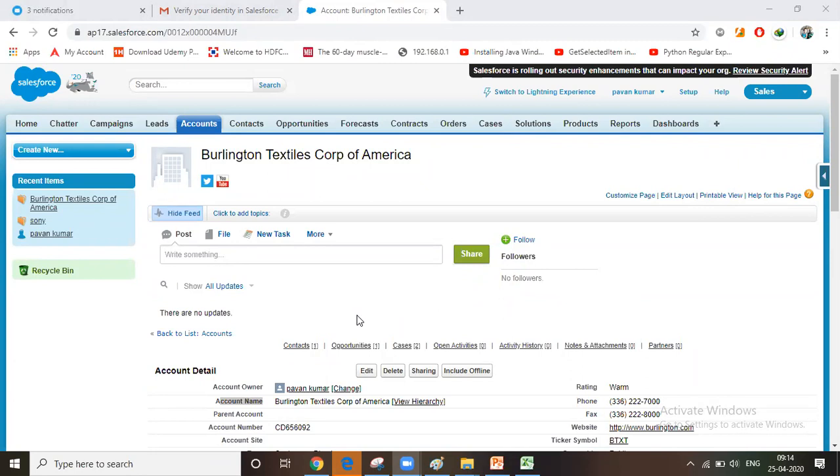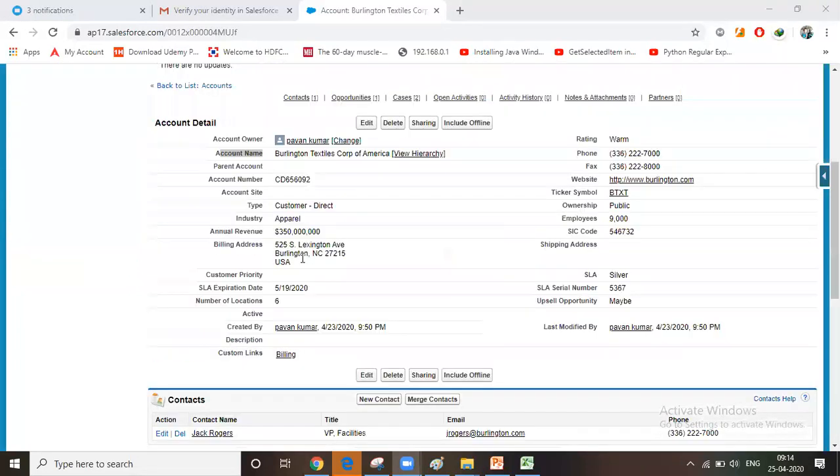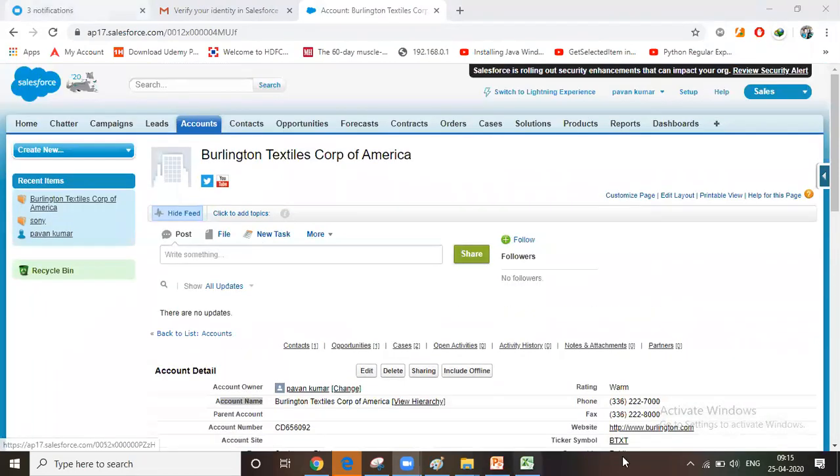Whatever I'm explaining here is software as a service. So here we don't need to install anything. The database will be taken care of by Salesforce. We just need to utilize the software. That's it. This data will be saved in their databases, and that headache will be taken care of by them. For that only we are paying the amount. That is the reason we are using software as a service. That's it.